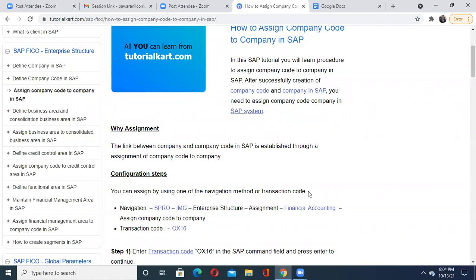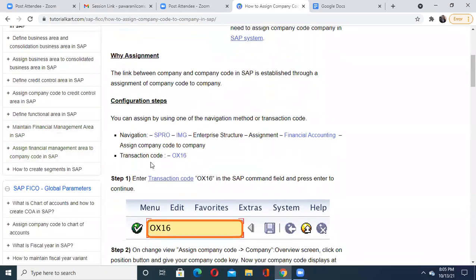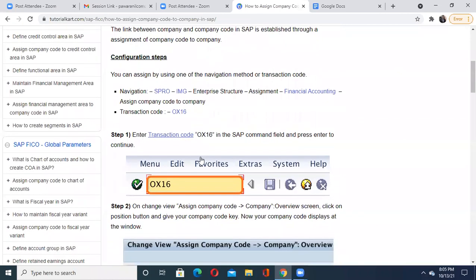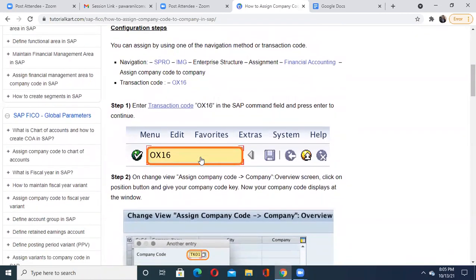Similarly, to assign the company code to the company in SAP, we are going to use OX16. My dear students, these are the two different options. Again, I'm telling you, when you get SAP logon access, try both ways. You will find the first way is very long, but the second way is very short and a shortcut. Just use OX16. When you use OX16, you put it in the command field, and you press the green button or hit that icon.